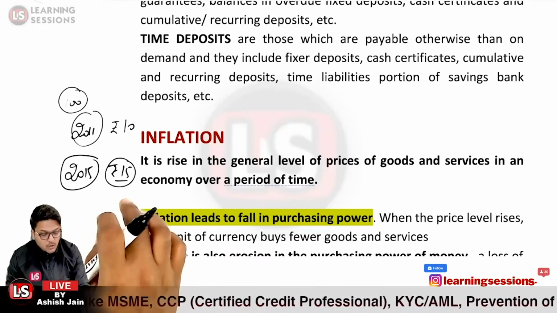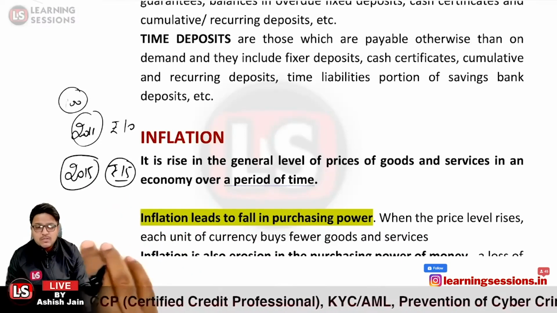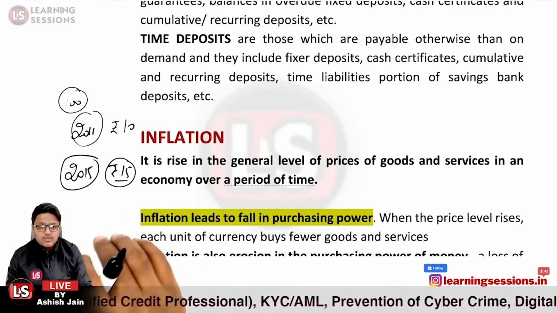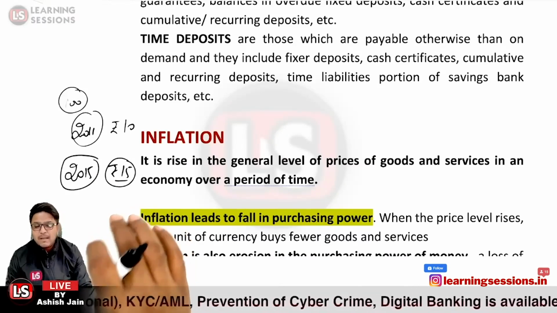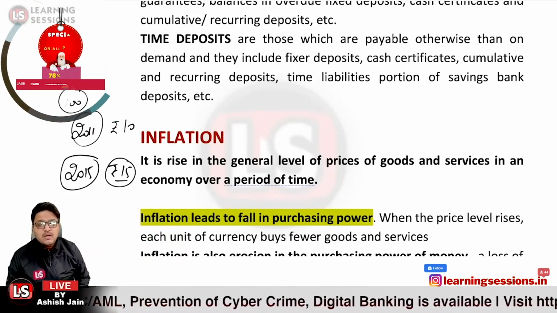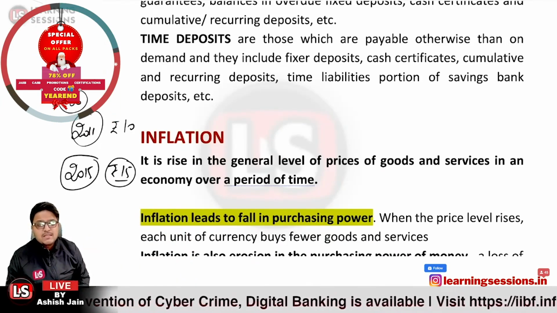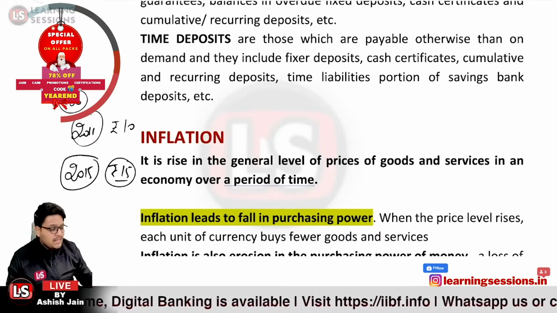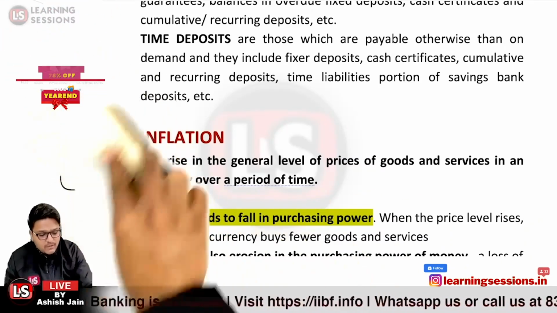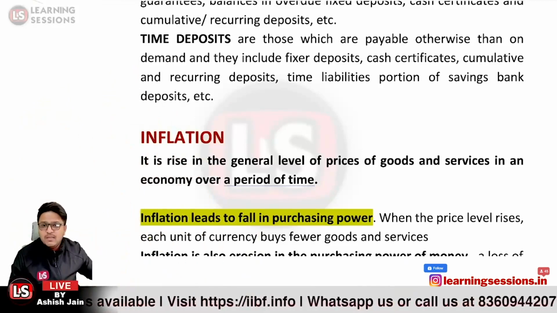Is that clear? Now my purchasing power is reduced because the general prices of goods and services have increased. When the price level increases, each unit of currency buys fewer goods and services. Previously I was able to buy 10 units, but now I can buy only 6 units.